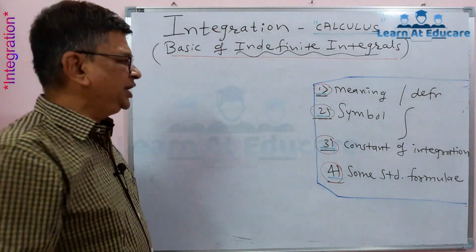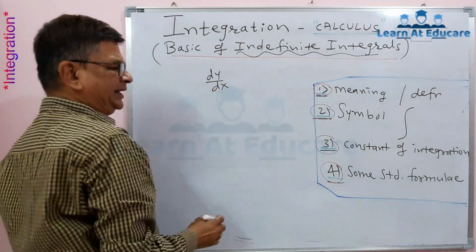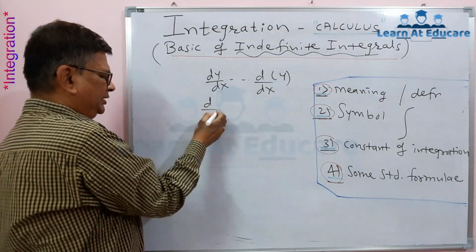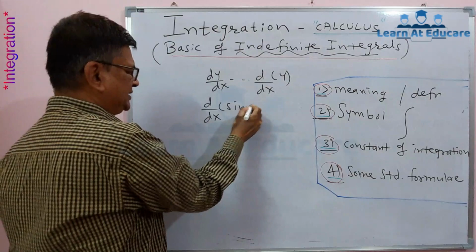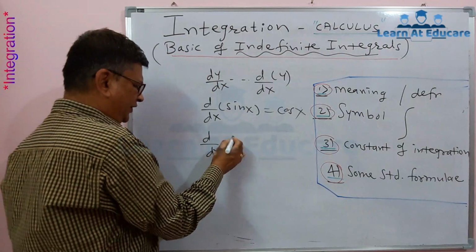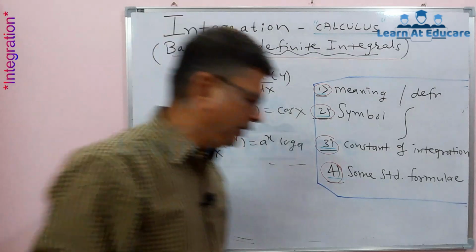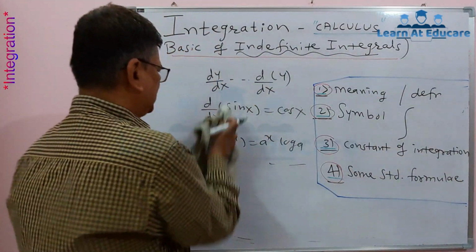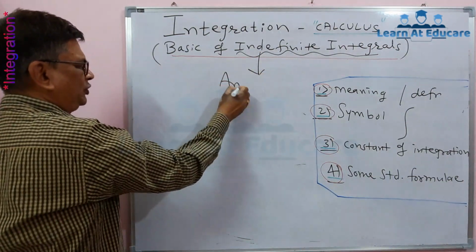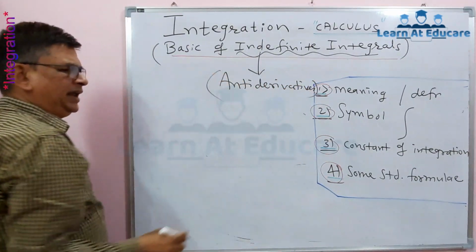Okay, then we have seen previously the derivative symbol. Do you remember? dy by dx, that is the derivative of y with respect to x of any function y. For example, the derivative of sin x with respect to x, d by dx of sin x, is cos x. Do you remember, the derivative of a raised to x is a raised to x into log a, and so on. So that was the derivatives. Why did I mention this derivative? Because integration, that is indefinite integral, is also sometimes called antiderivatives. So it is nothing but antiderivatives.